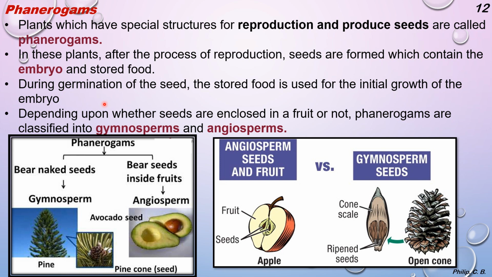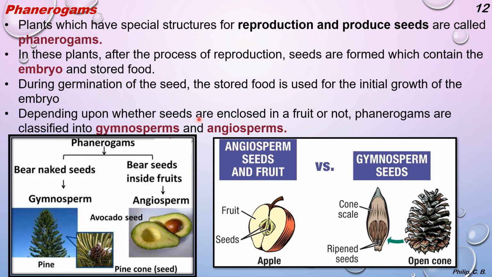As we know, reproduction takes place sexually by the gametes. The male gamete and female gamete fuse to form the zygote. The zygote forms the embryo. Now, the embryo grows by the presence of the stored food. That's why when you plant a seed, the seed starts to grow slowly and steadily, or when you see the sprouting part, that growth takes place, the nutrition is provided by the stored food within.